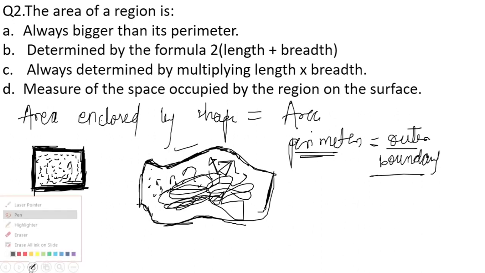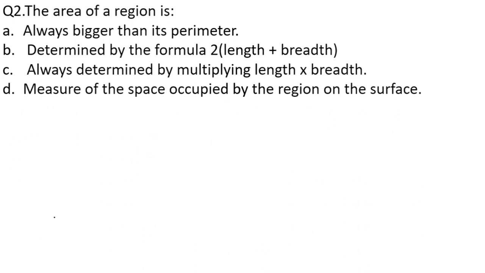Now the area of the region is always bigger than its perimeter, or determined by the formula twice of length plus breadth. First thing that I would like to tell you is that the formula for the area is different for different shapes.